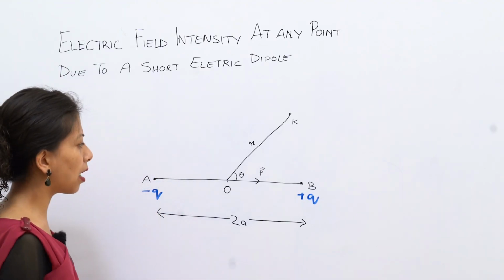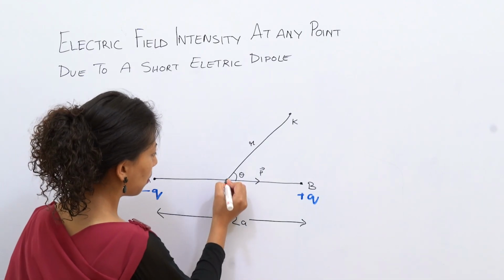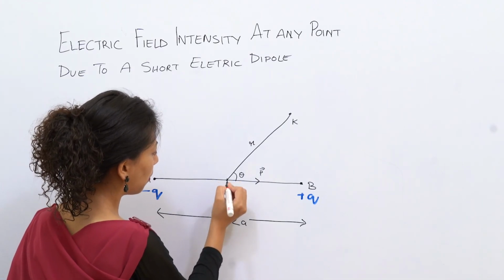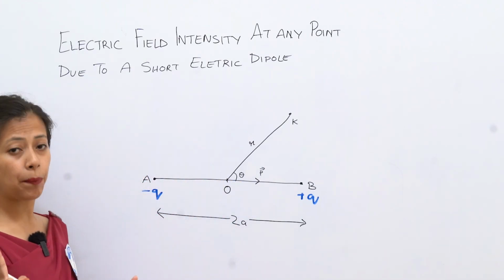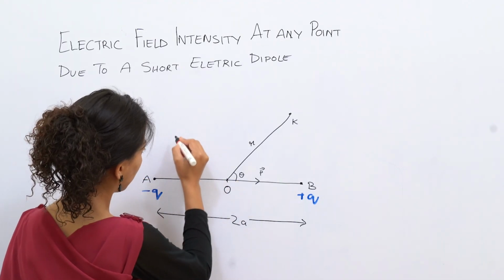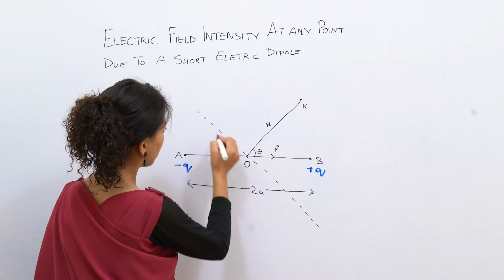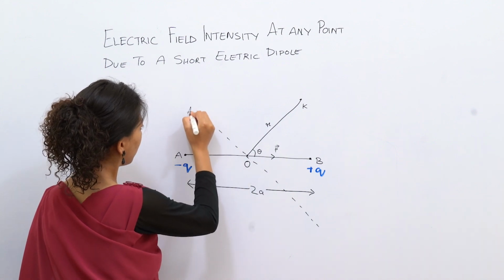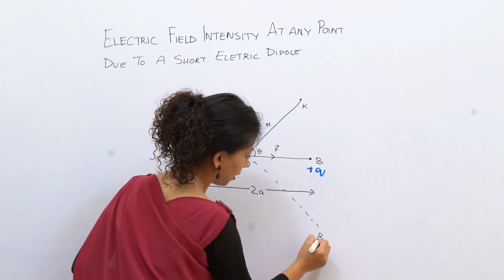At this point O, draw two lines perpendicular to each other. One line in this direction will be A2, B2.